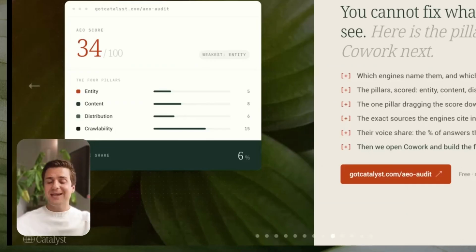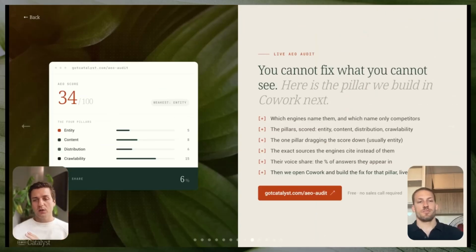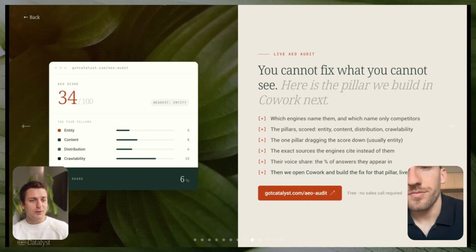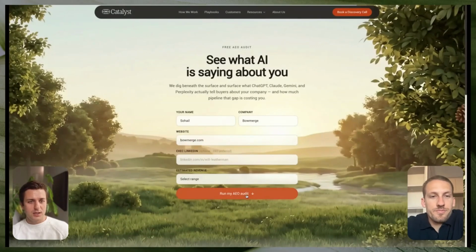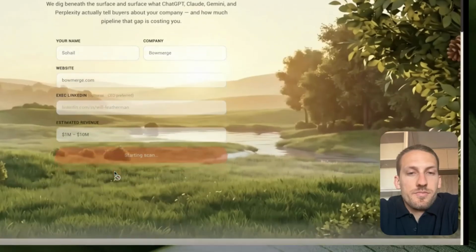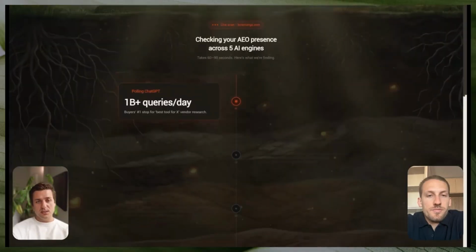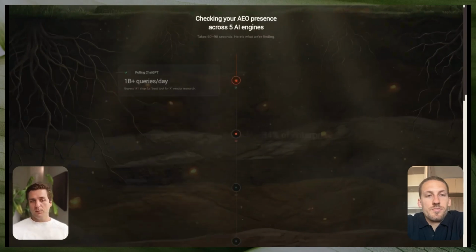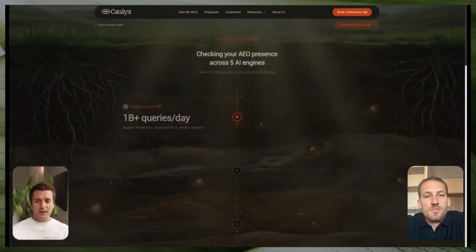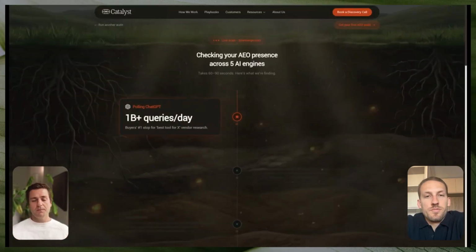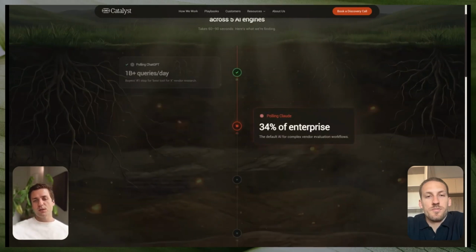And then what we can do is take all of this information and put it into Claude Cowork to understand how we can then make some changes. So I'm going to run us through with our brave volunteer, BowMerge. I'm going to put in some placeholders, obviously making some assumptions here, putting in your website. What this is going to do is first build synthetic profiles. Like, who is the buyer that's actually buying this product? Building personas from them, and then understanding what their search queries might be.